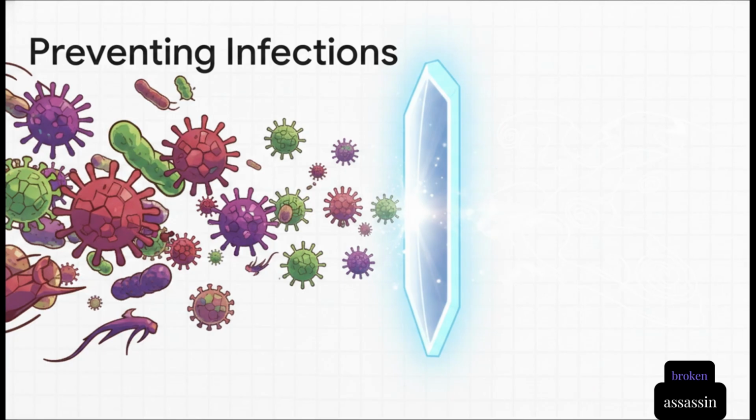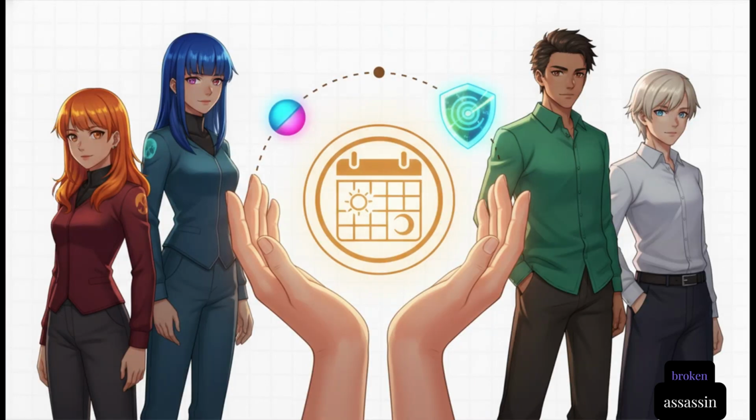Using a mechanical barrier, like a condom, is a highly effective way to help prevent the transmission of many of these infections. And thankfully, if an individual knows they aren't ready for the heavy demands of pregnancy, we aren't just at the mercy of our biology. We've devised various contraceptive methods that empower people to actively choose if and when they utilize their reproductive potential. This can be done through mechanical barriers that literally block the sperm from ever reaching the egg, or through oral pills that safely change the body's hormonal balance so that an egg isn't even released in the first place. These incredible tools allow us to actually manage our biology rather than being ruled by it.